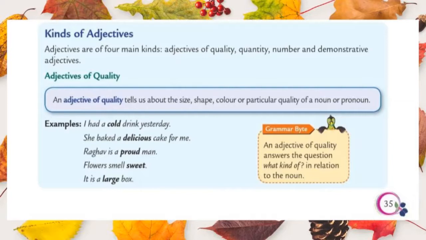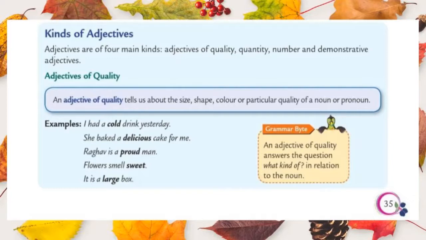And one more thing, an adjective of quality answers the question what kind of. So it shows the quality. Let us see some examples here. I had a cold drink yesterday. She baked a delicious cake for me. Raghav is a proud man. Flowers smell sweet. It is a large box.